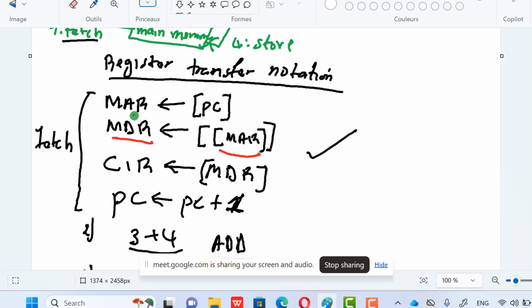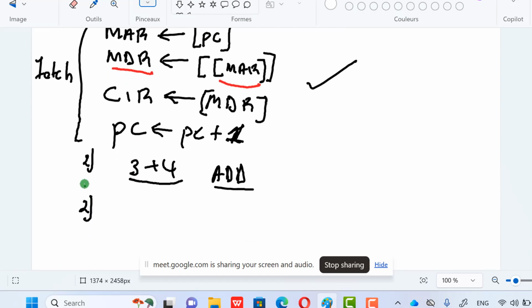Orally means you say step 1, the control unit fetches the instruction from the main memory. This happens in the following steps. You start by saying that the content of the program counter is stored in the memory address register, and so on. All what I've explained there is what you'll be saying. After saying all that, and before you go down to step 2, you now explain that the control unit decodes the instruction and so on. You go to step 3, step 4. This is all what they are waiting for from you there.